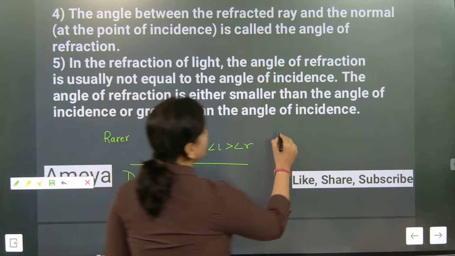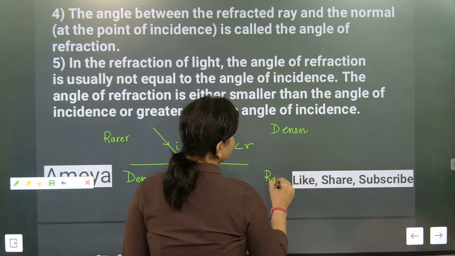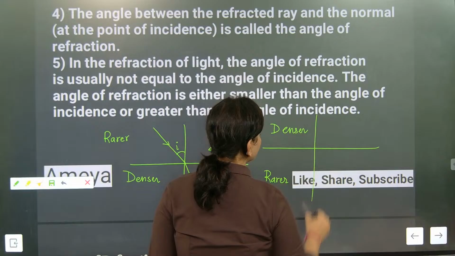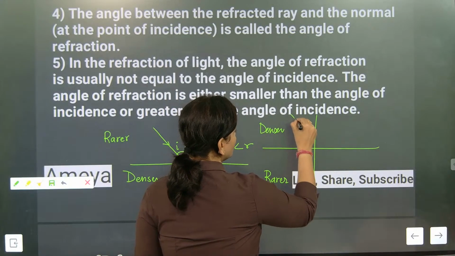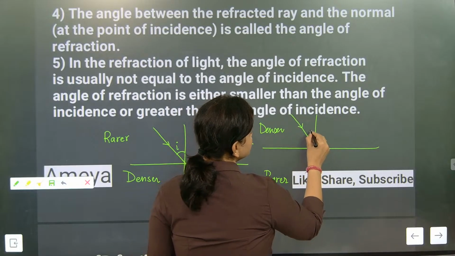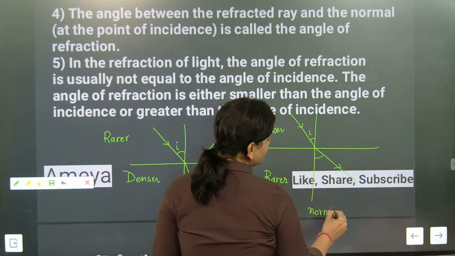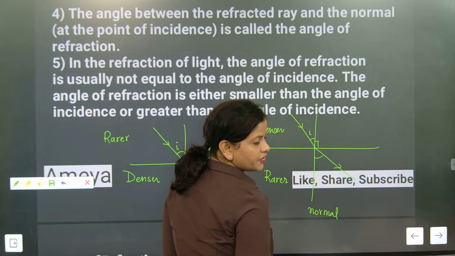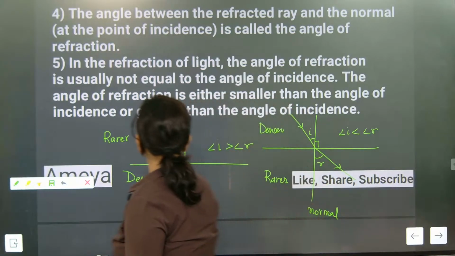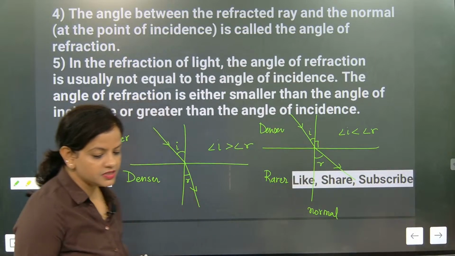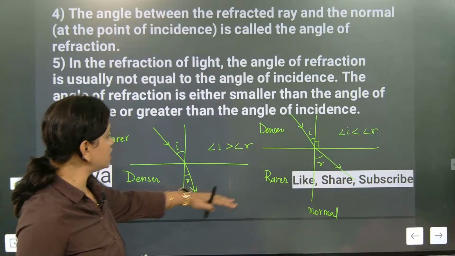Now the second case: the light ray goes from denser medium to rarer medium. So from denser to rarer, this is the incident angle, and it will bend away from the normal. This is the normal. The normal is always perpendicular to the surface. So here the angle of incidence will be less than the angle of refraction. So these are the two cases.